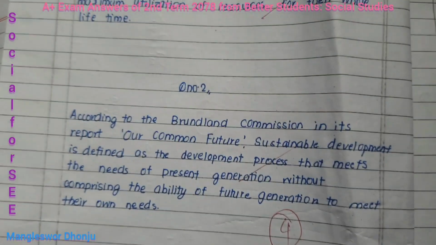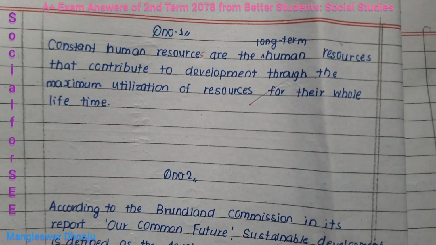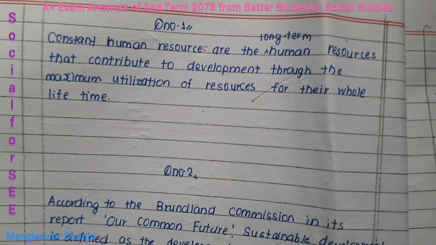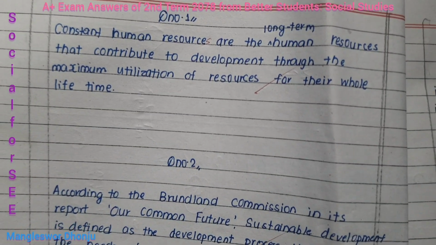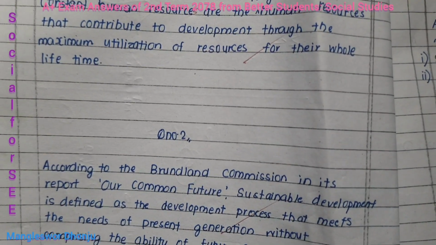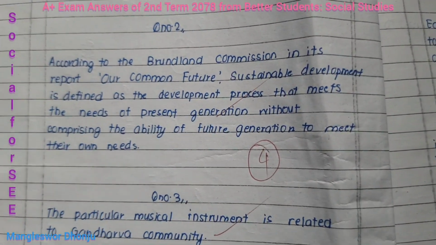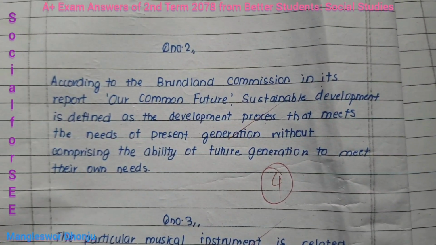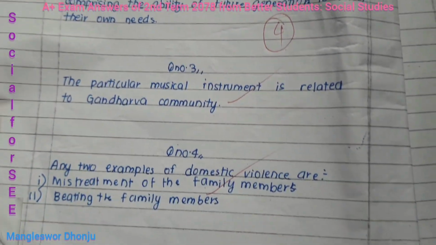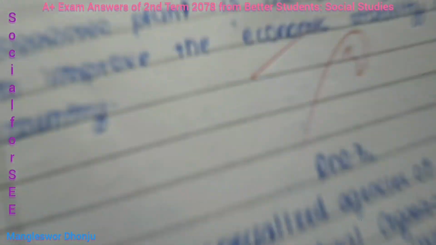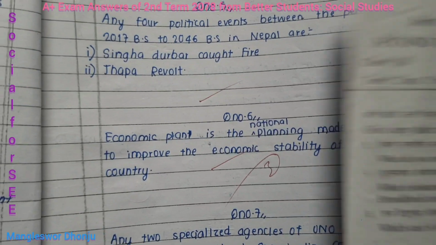Regarding this copy, the student has presented in this way. Once your question's answer is finished, a 2 or 3 line gap is left. Question number 1, 2, 3, 4 in this way. And moving on, question number 5.